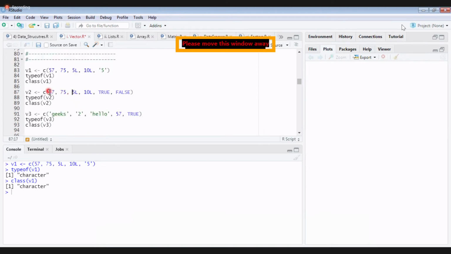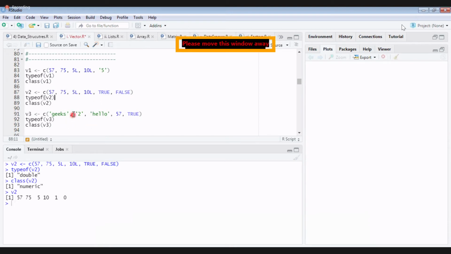Yes, sir. Now what about this? Here I don't have a character. I have numeric type and then I have logical type. Now tell me what can happen. Definitely no error. It is a valid one. Now tell me what can be the type. Class is numeric, type is double. If I print V2, these values will get printed. What will happen to true and false? 1 and 0. Very good. True becomes 1, false becomes 0.